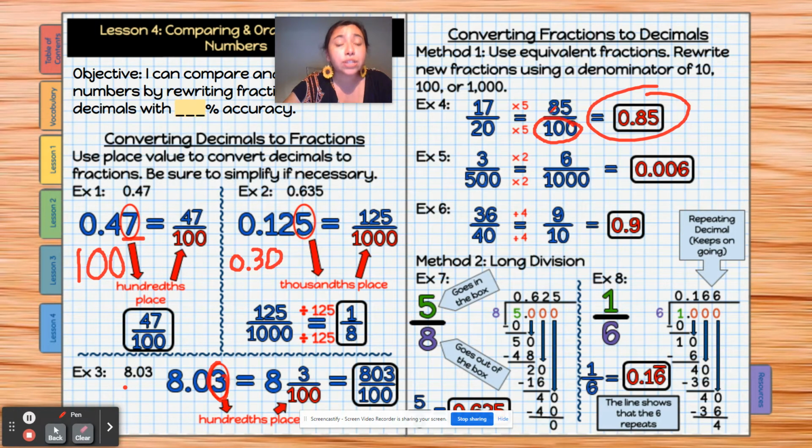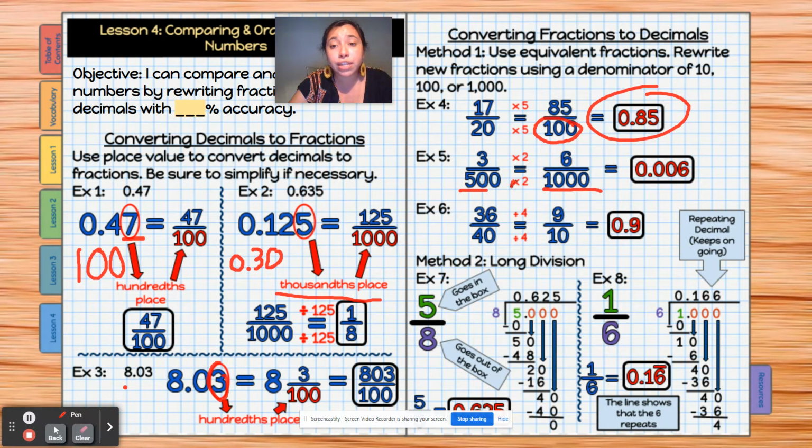Okay, let's look at example 5. We got 3 out of 500, right? So with 500, I can't just leave 500 and turn it into 100, okay? It's not going to work out for me. So the next biggest number up on the decimal scale I can get is the thousandths place. So I'm going to times whatever it is to get to 1,000 on the denominator, right?